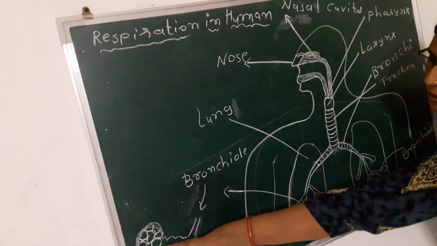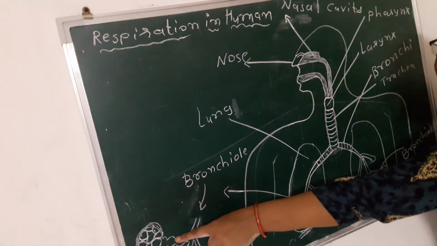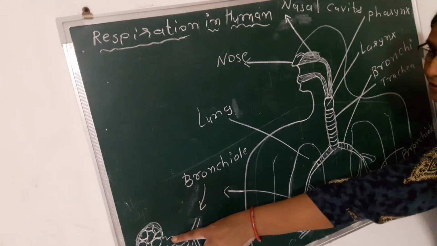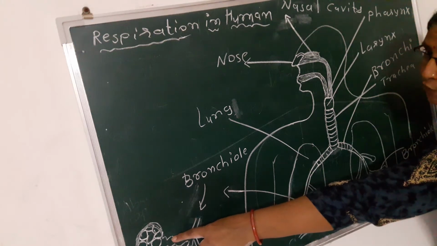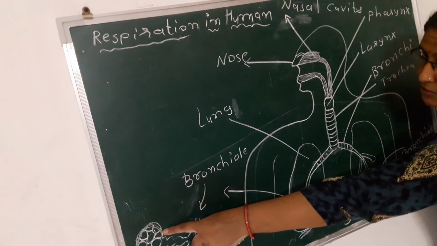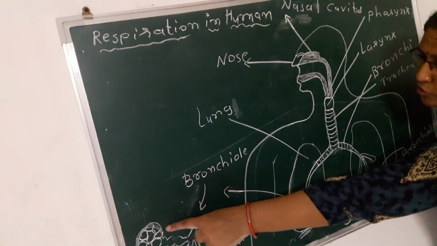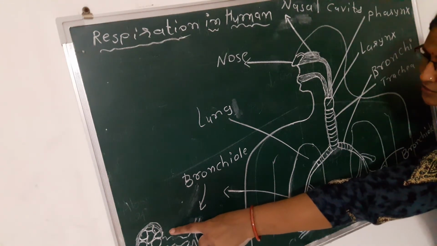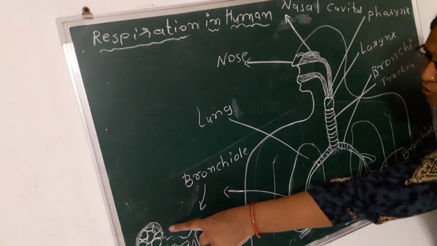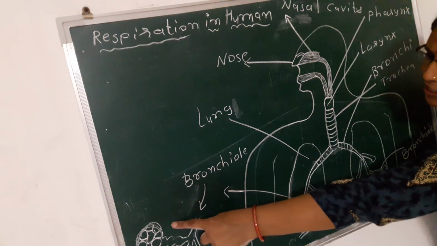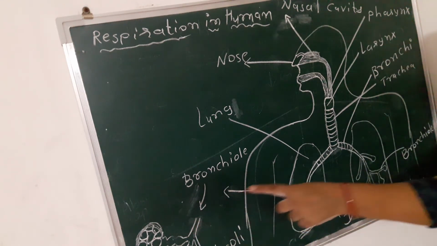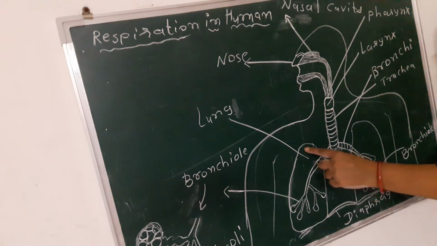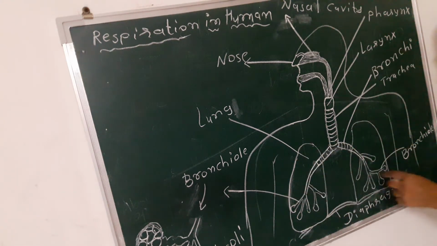Alveoli is a balloon-like structure, and this alveoli provides the surface for exchange of gases. That is, the exchange of gases takes place in the alveoli. Exchange of gases, that is exchange of oxygen and carbon dioxide, takes place in the alveoli. And these are our two lungs.